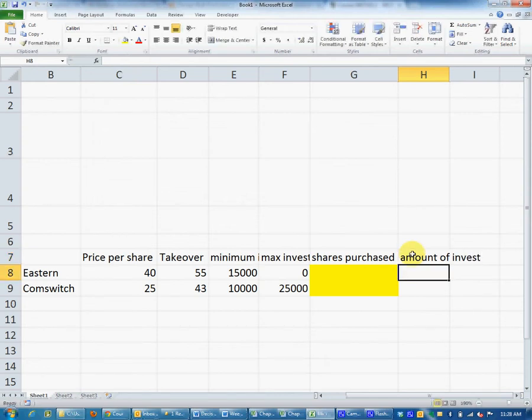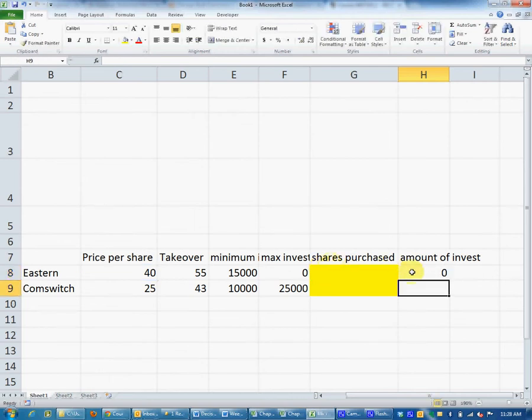And the amount of the investment would be what? So if I said, how much am I investing in Eastern? What cell, how would I enter that in? Anybody see it? Shares purchased times price per share. Shares purchased times price per share. So we're going to go C8 times G8.